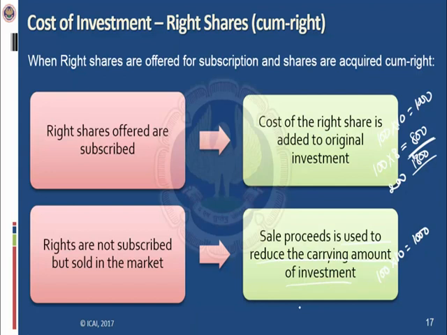So A is selling 100 rights at the rate of rupees 5. So in this case, 100 multiplied by 5, this 500 rupees will be reduced from the cost of the investment, and the balance cost of investment will be 500 for 100 shares. So this will be the value of investment. So in the ex right case, the sale will be credited to the P&L account. Here the sale proceeds will reduce the carrying amount of the investment.